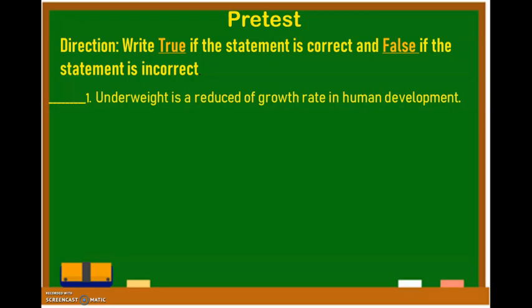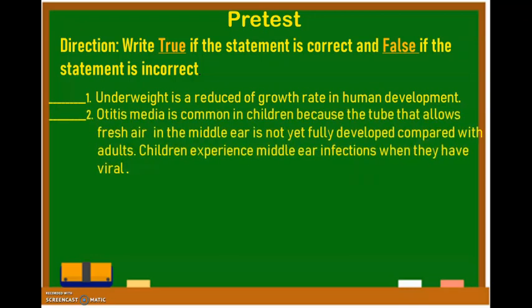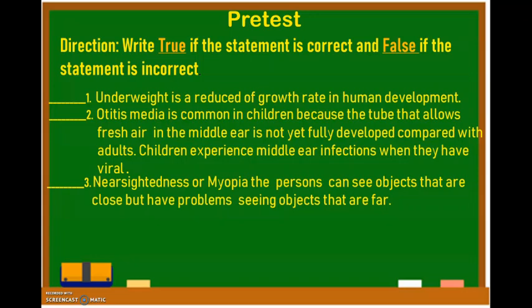Let's go to number 2. Otitis media is common in children because the tube that allows fresh air in the middle ear is not yet fully developed compared with adults. Children experience middle ear infections when they have viral. Is it true or false? Let's go to number 3. Nearsightedness or myopia, the persons can see objects that are close but have problem seeing objects that are far. Is it true or false?